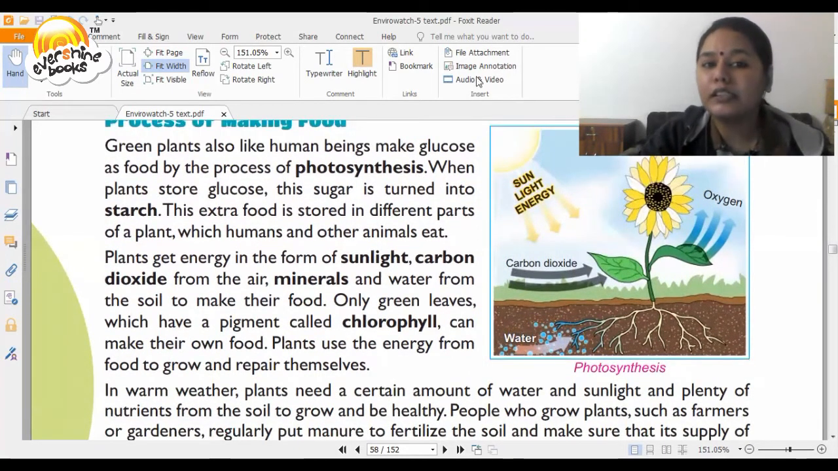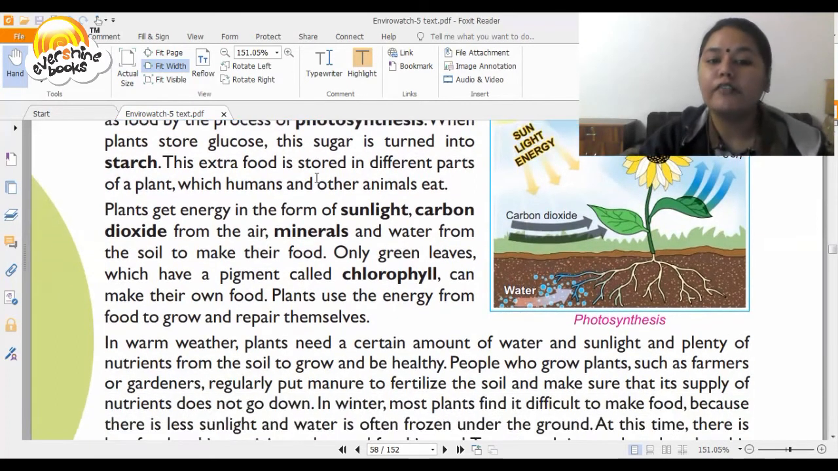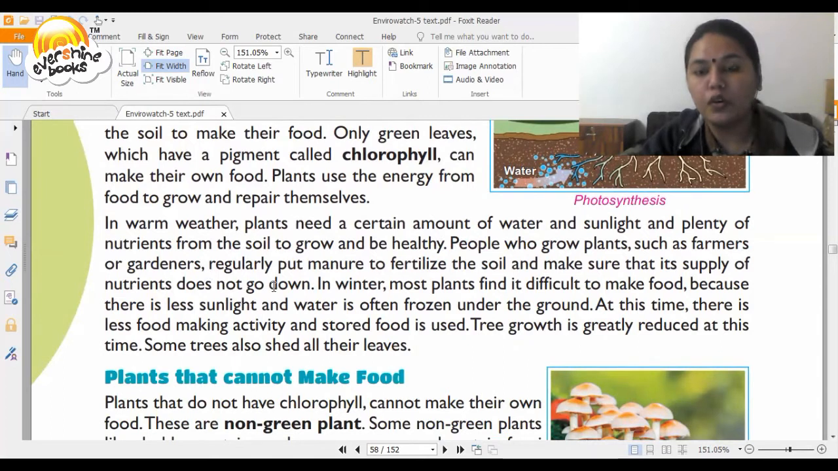And the process, of course, by which the food is made, is called photosynthesis. In warm weather, plants need a certain amount of water and sunlight and plenty of nutrients from the soil to grow and be healthy. People who grow plants, such as farmers and gardeners, regularly put manure to fertilize the soil and make sure that its supply of nutrients does not go down.